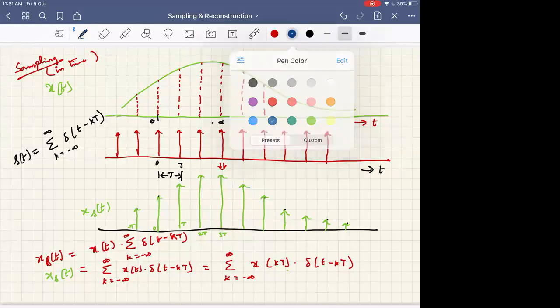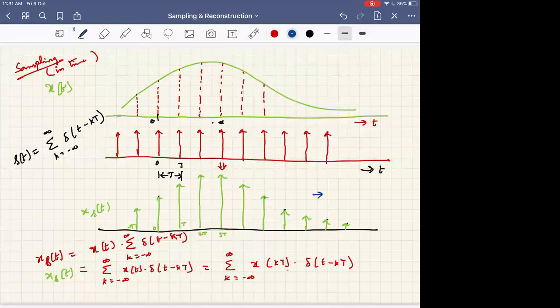Sometimes I may want to show this as a sequence of values. I will get some value here, this is the sequence, then I may show some other second value, then the values here. These are the values, right? After multiplying with the delta function, what I get are values. They are not again deltas, they are values. Now assume that I have written these values here.